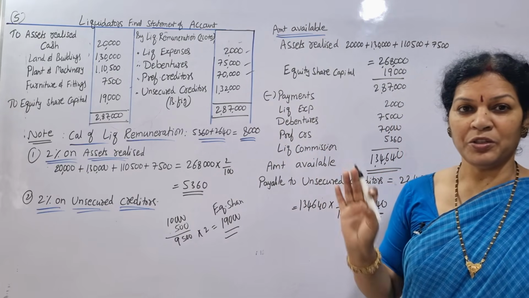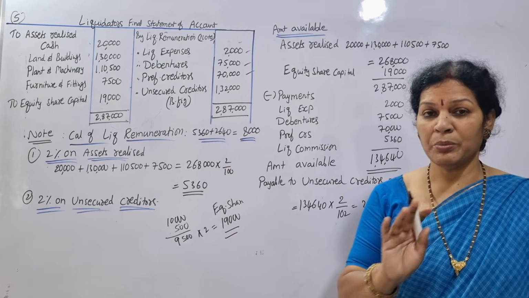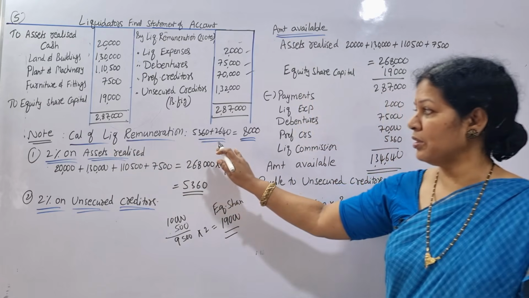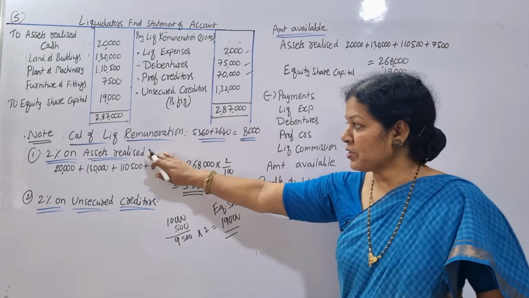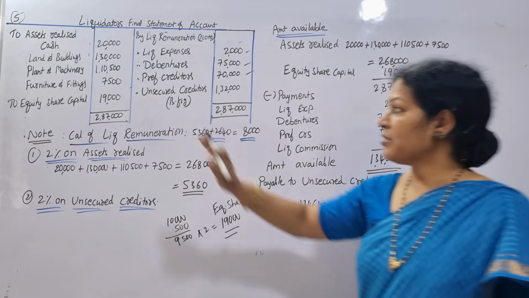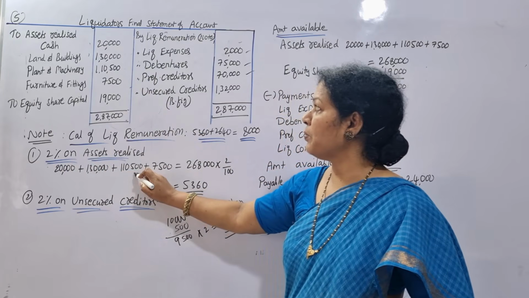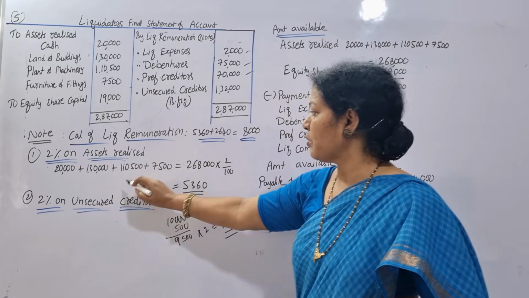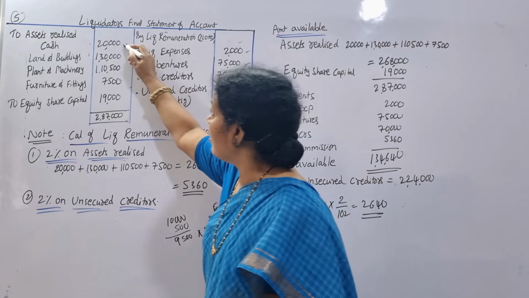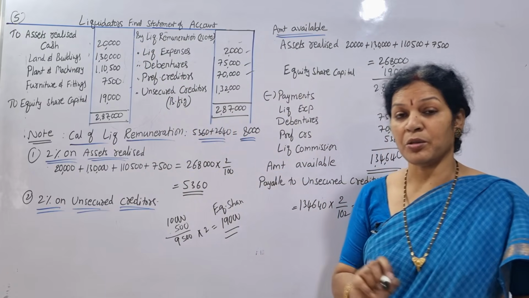Now, before going to that, we need to focus on the remuneration which is to be paid to the liquidator. Two remunerations are there. One is here, the calculation of liquidator's remuneration. First one is 2% on assets realized. Assets realized total how much? 20,000 plus 1,30,000, 1,10,500 and 7,500. So these are the assets realized. Not 19,000. Except 19,000, all these four amounts we have taken. So it is coming to 2,58,000.